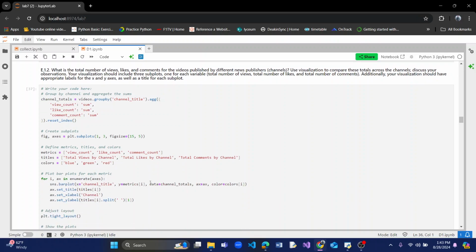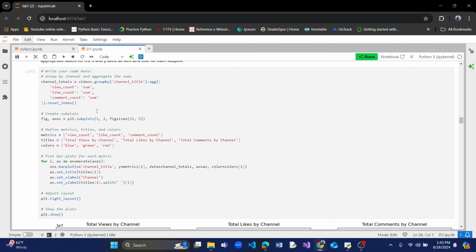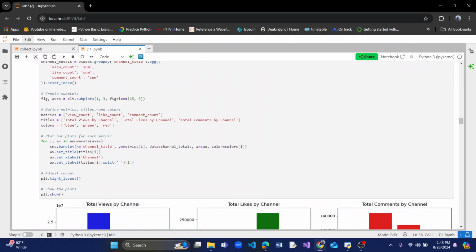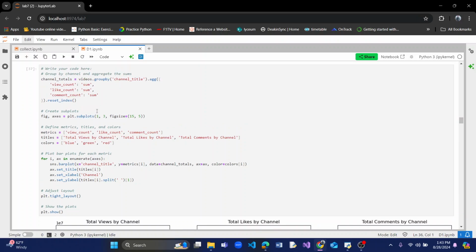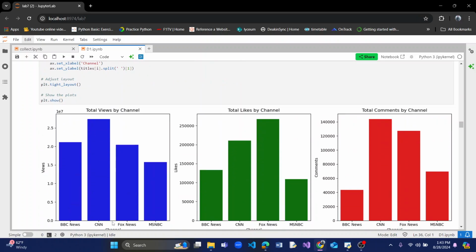The next question I chose to address was E1.2, where I had to visualize using a bar plot. For that as well, we used the Seaborn library. The reason I chose it is because we had 4 channels, and this was the most suitable way to show it.